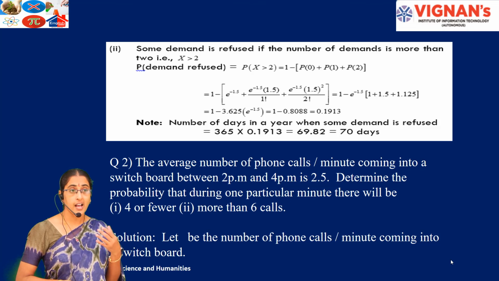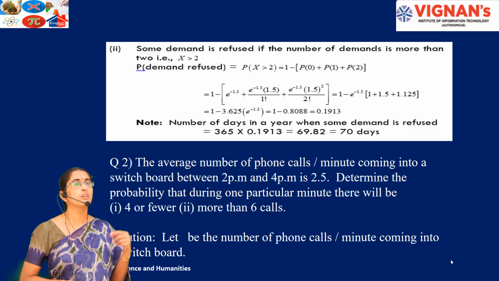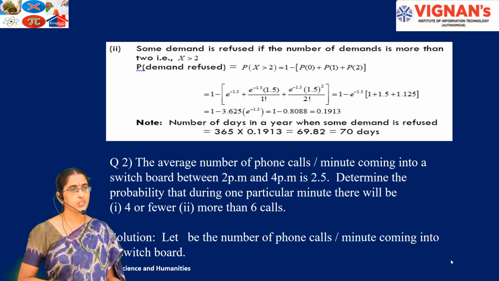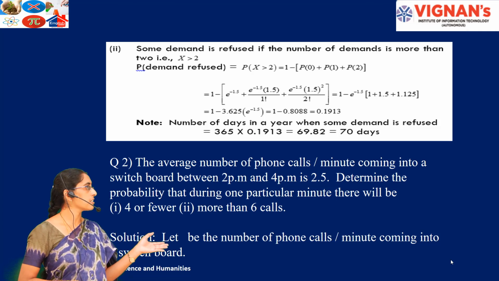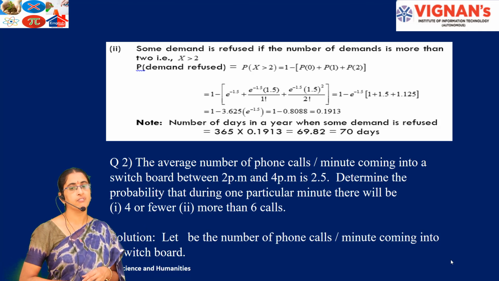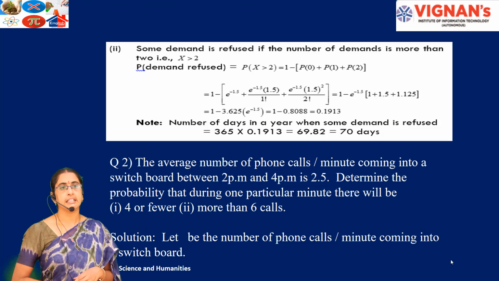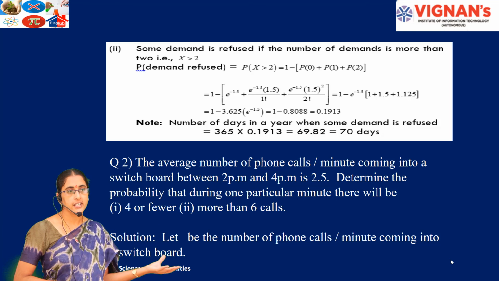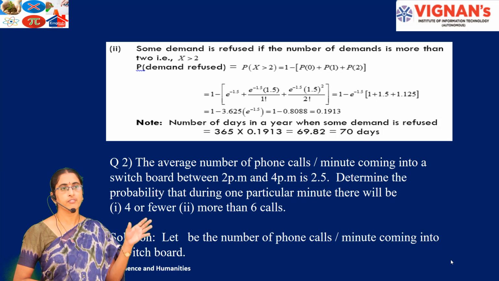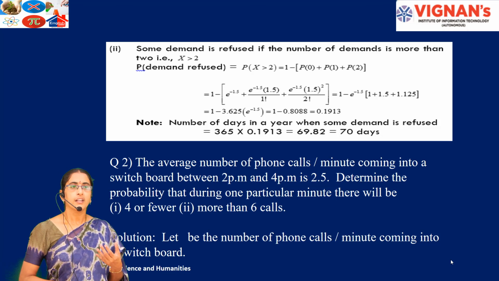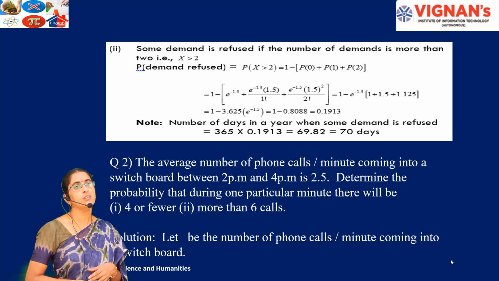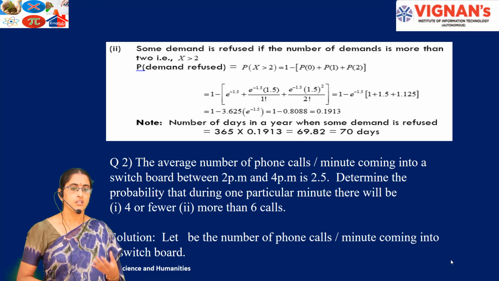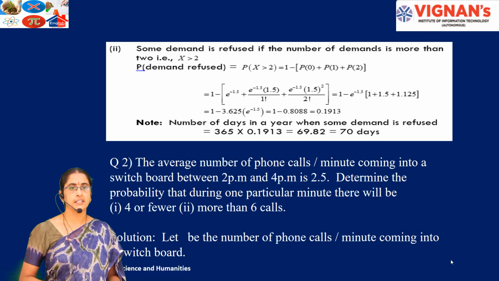They have asked for the number of days. The number of days in a year is 365, so 365 into the corresponding probability 0.1913 gives about 70 days. So they can refuse the demand for cars on 70 days. Like this we can solve problems on the Poisson distribution. Some more problems we will discuss in the next class.